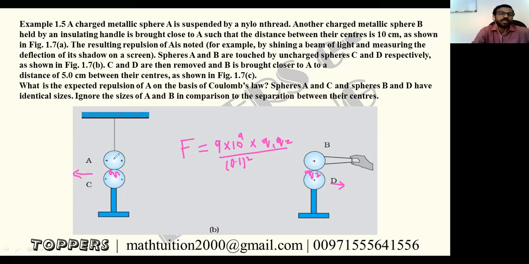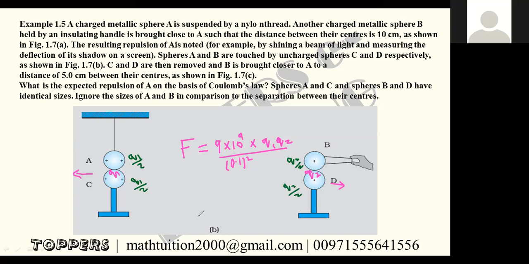So there was a charge Q1 on A, and C was neutral. So half the charge will be given to C. Now A is Q1 by 2, and similarly C also Q1 by 2. The charge will be distributed equally. Similarly, this one will be Q2 by 2, and this also will be Q2 by 2. Clear? Understood?